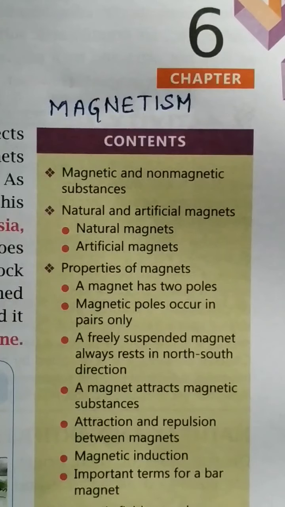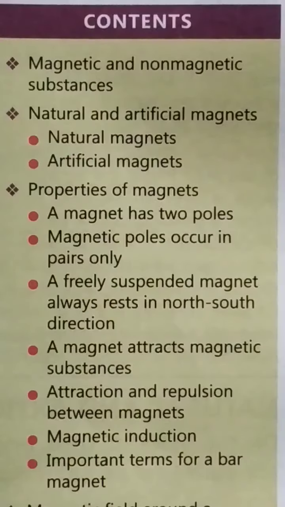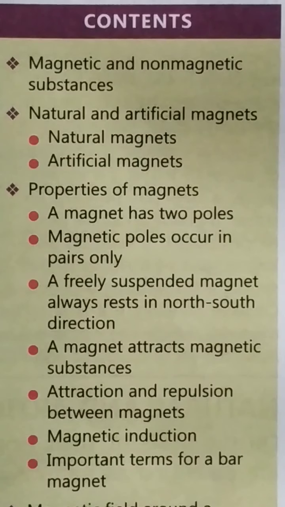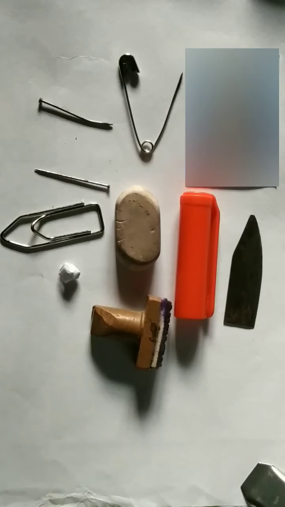Time, and we'll start our very interesting chapter, that is magnetism. So in this we are going to study about magnetic and non-magnetic substances, natural and artificial magnets, then comes its properties. So we'll go through first. The topic is magnetic and non-magnetic substances.